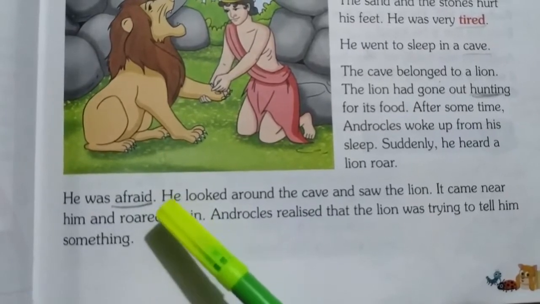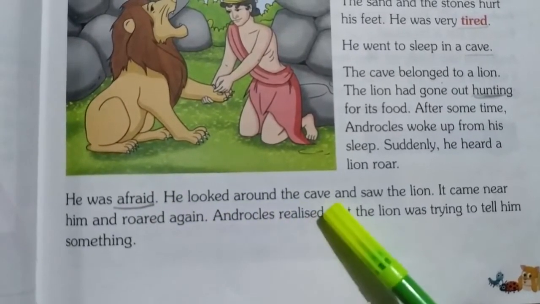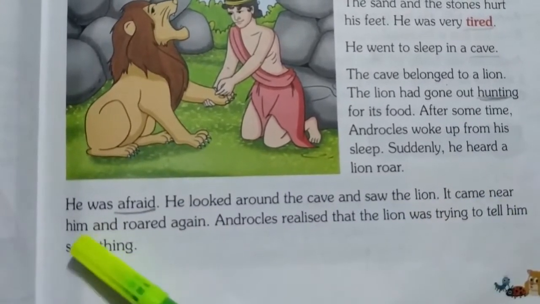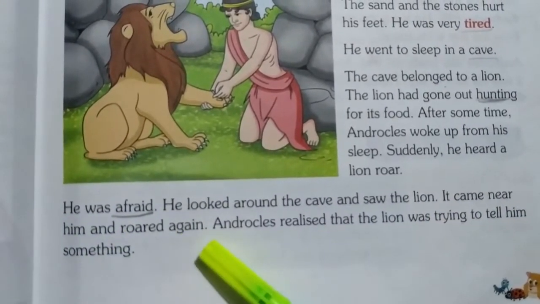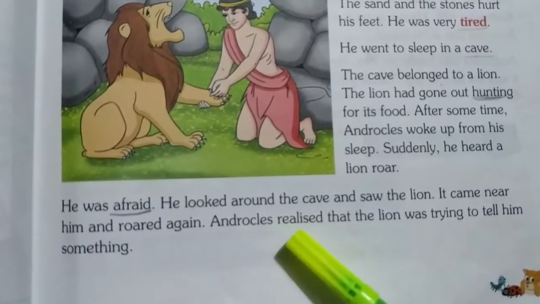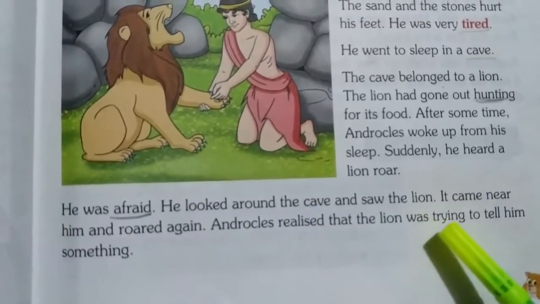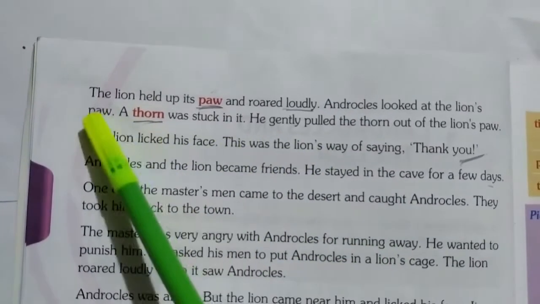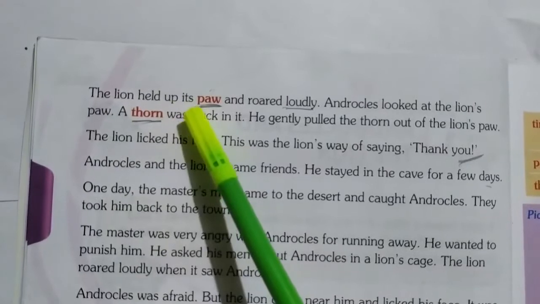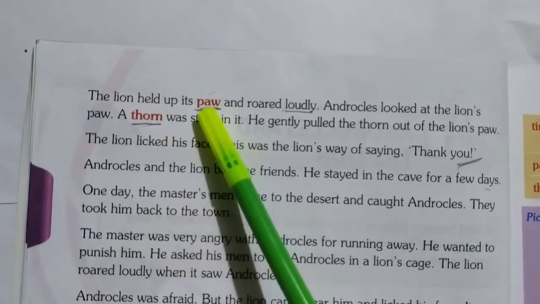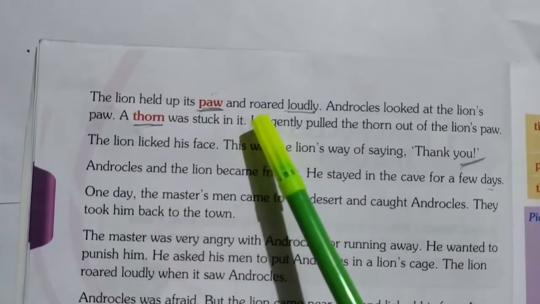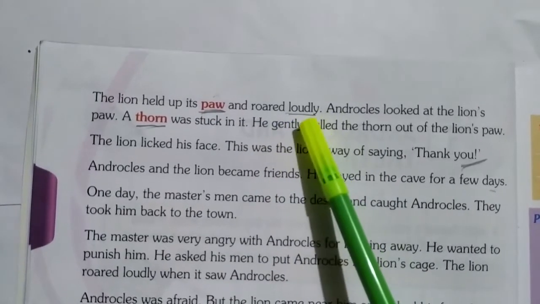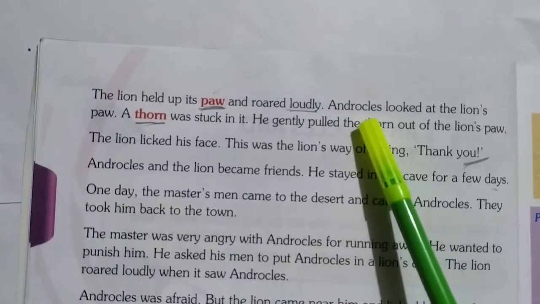Afraid. Now, he looked around the cave and saw the lion. It came near him and roared again. Androcles realized that the lion was trying to tell him something. The lion held up its paw. Underline the word paw, P-A-W, paw, and roared loudly. Underline the word loudly.